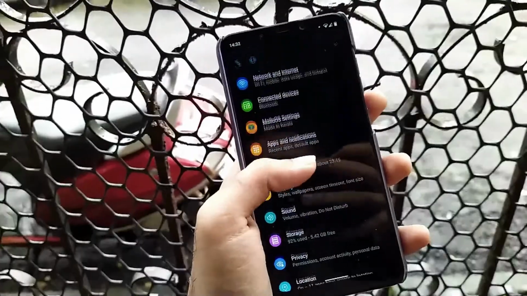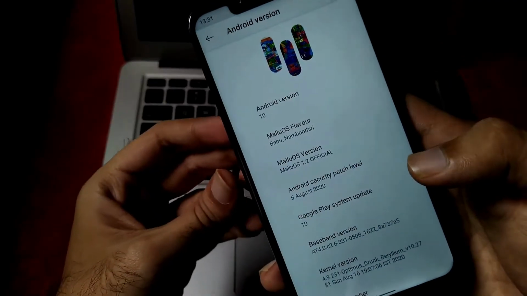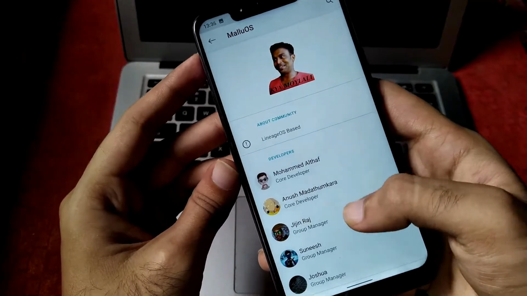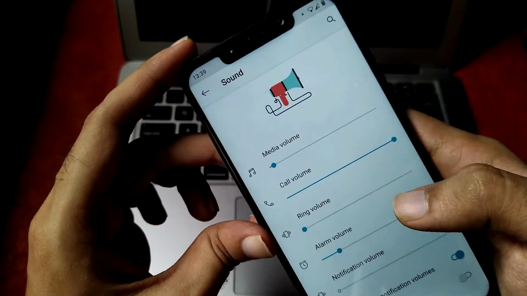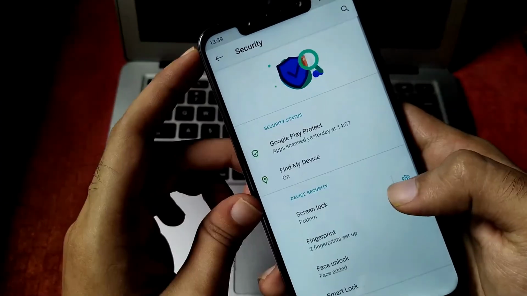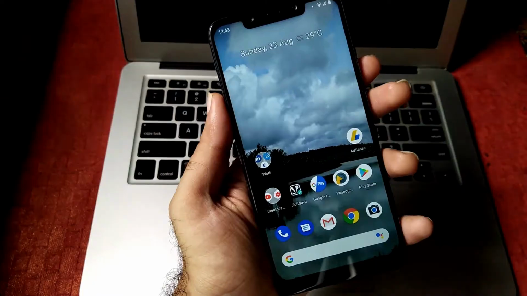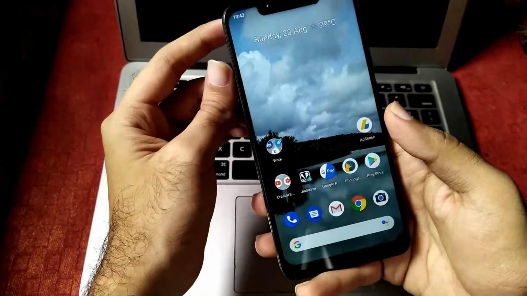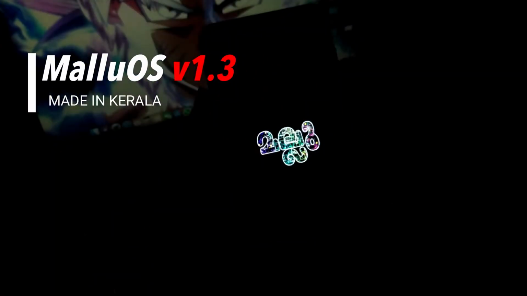Previously on this channel, we reviewed a very new Android 10 custom ROM which was very new in the Android 10 custom ROM community. The ROM was launched with few features based on Lineage OS build, and the community promised that they are going to add new ones soon. This is called Mallu OS version 1.3 with all new features. So let's get into this.